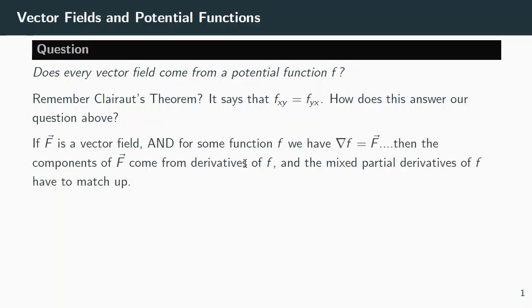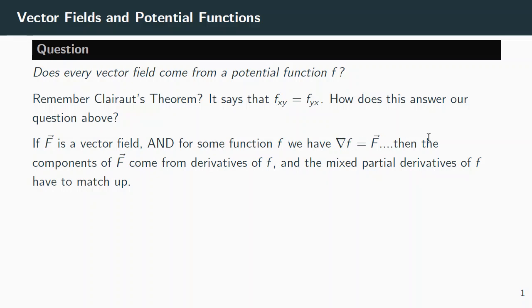Well, if big F is a vector field and for some little function f, the gradient of little f is equal to big F, then the components of the vector field would be the derivatives of f. It would be fx, fy, fz.